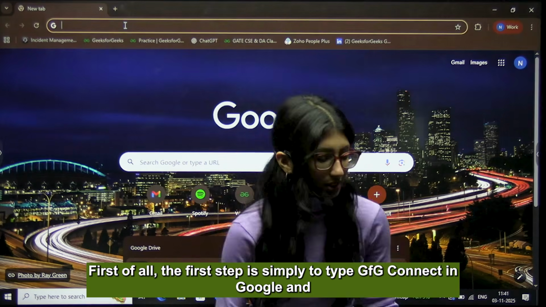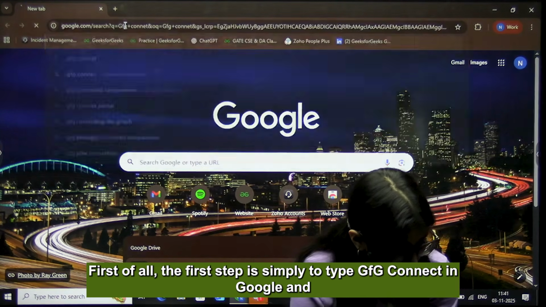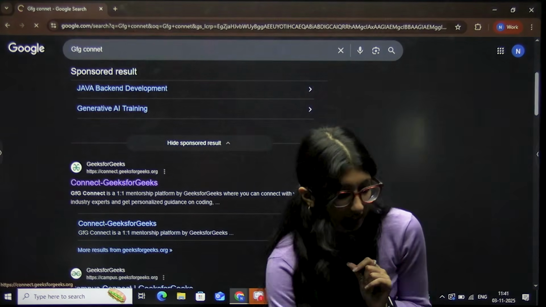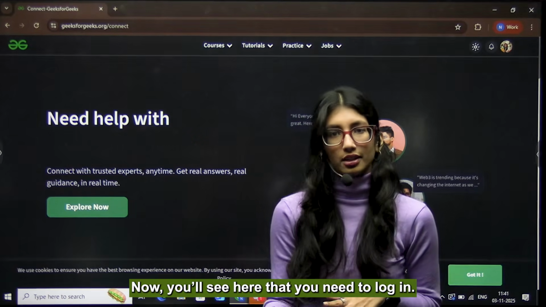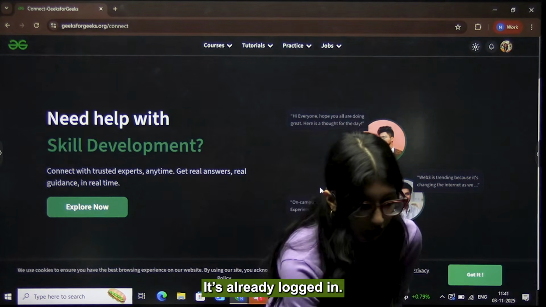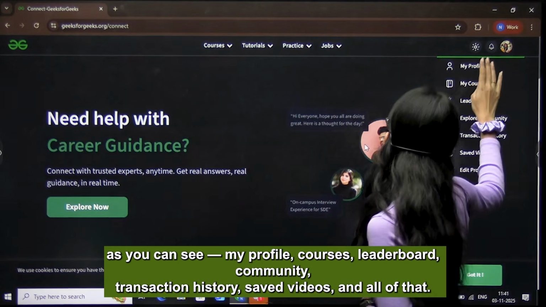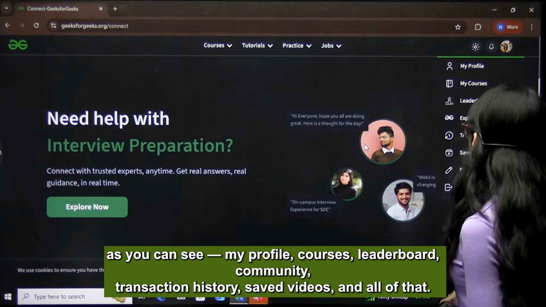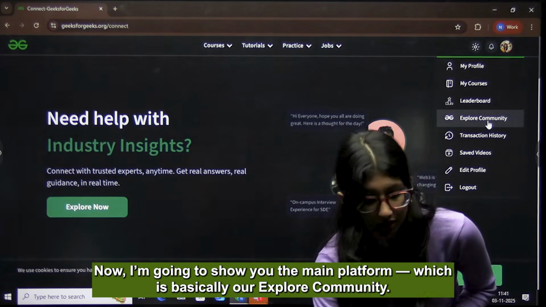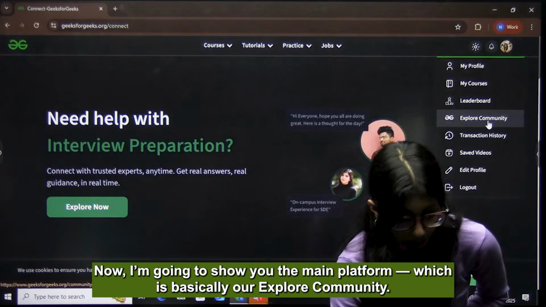So let's go. So सबसे पहले the first step is simply GFG Connect type करना Google में and going on to the first site that comes on, which is Connect, right? Now अब हम यहाँ पे देखेंगे कि we need to log in. You can log in with your Google, you can log in with any account. I'm gonna log in with my Google, it's already logged in. यहाँ पे I'll get multiple options if I can see. It's my profile, courses, leaderboard, community, transaction history, saved videos, all of that, and I can edit my profile. So I'm just gonna show you what the main platform is, which is basically हमारा explore community.